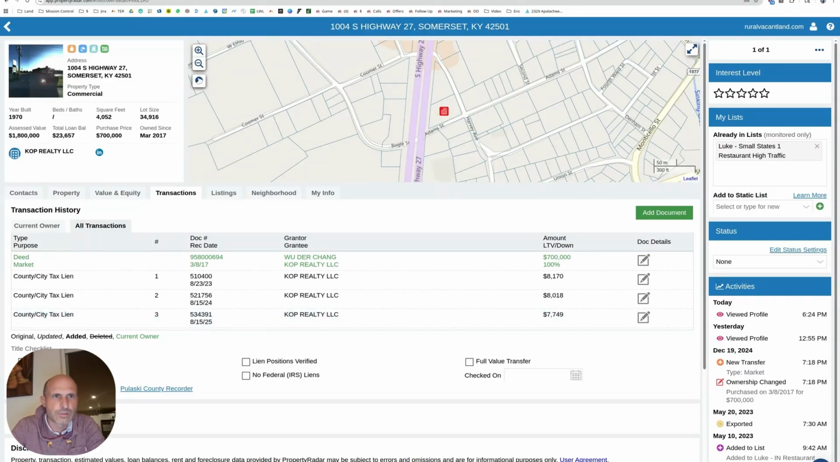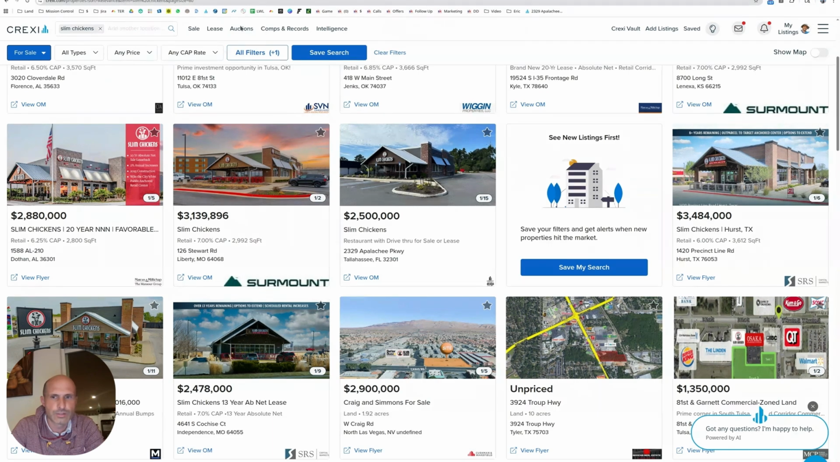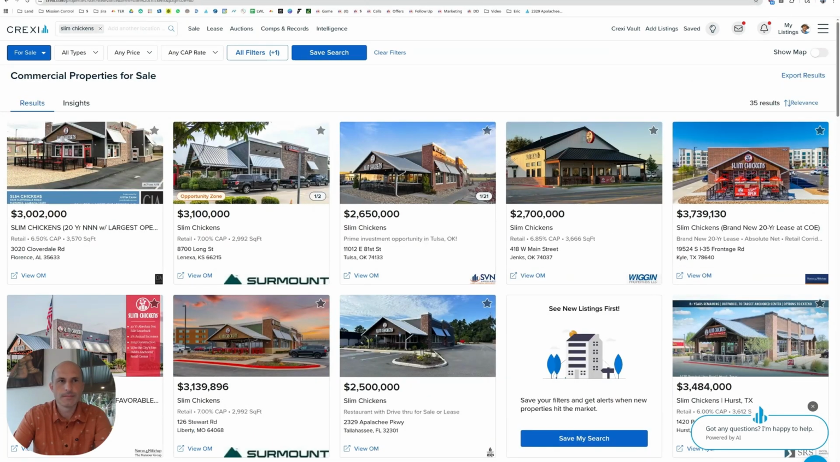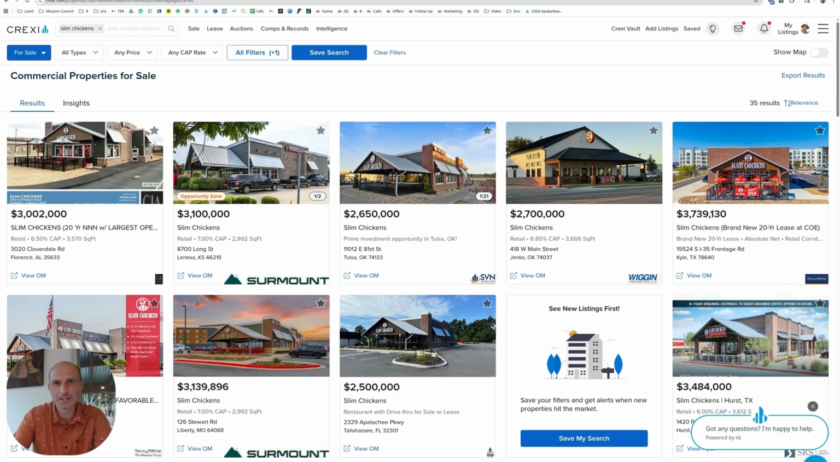And now they're trying to float it back in the markets for 200-plus thousand after converting it into Slim Chickens. This could be some fun numbers. I don't know how much the cost of conversion was and everything, but it's probably the operators that are doing it. Okay, it's the next day, and I found out my video stopped recording somewhere in Independence, Missouri.